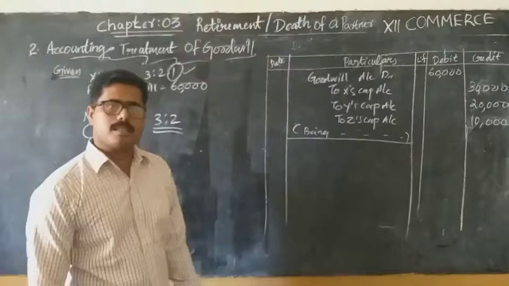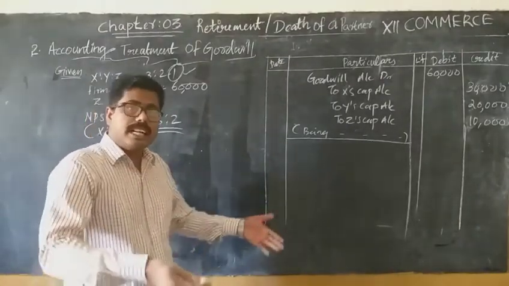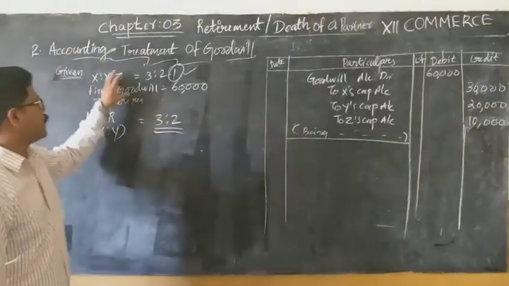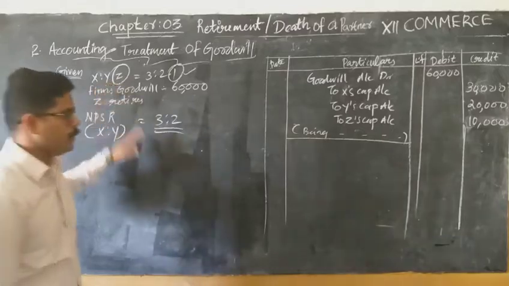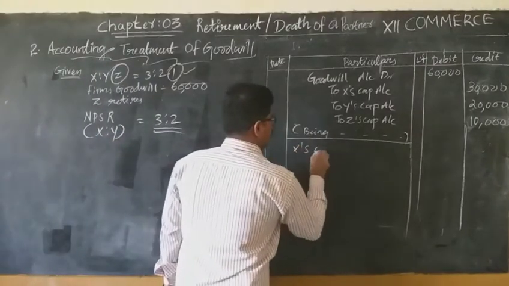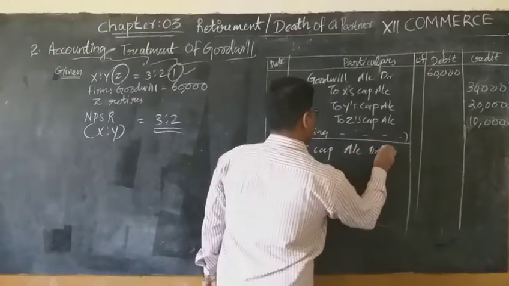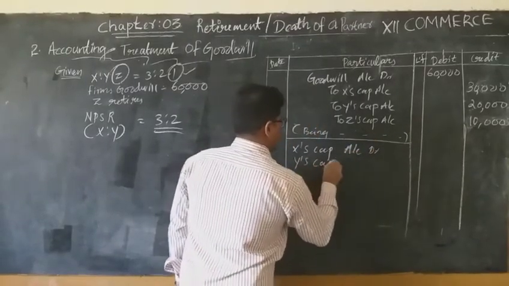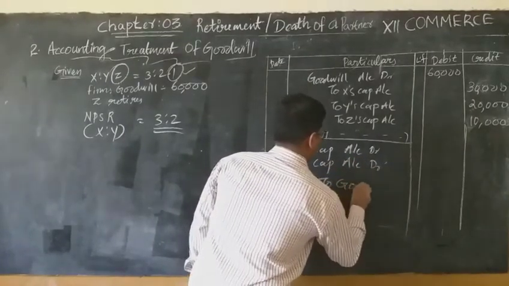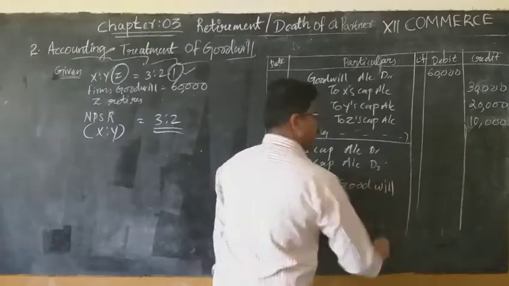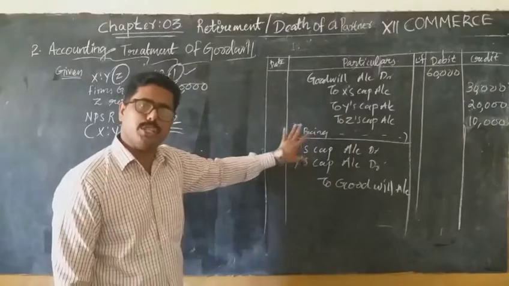And the next step is to write off immediately. What is the entry for that? Continuing partners. Who are continuing here? Z retired now, so X and Y will be continuing. So X's capital account debtor, Y's capital account debtor, to goodwill account. That means the raised goodwill is written off immediately in the new ratio.